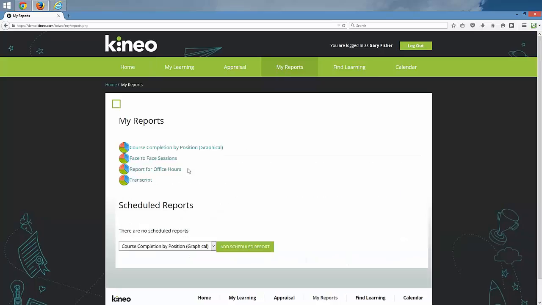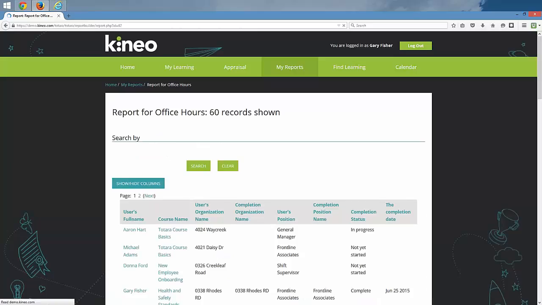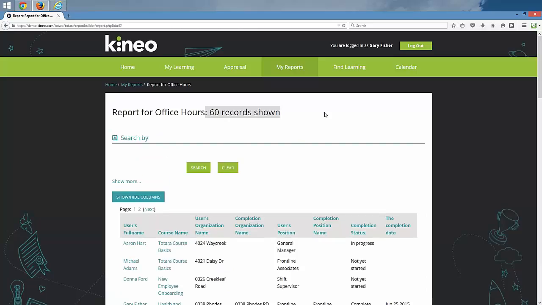But you're going to notice he doesn't see as many reports as I saw as an administrator. There was a reason I was seeing as many reports as I was as an admin: as an admin, you see everything. But because of the content and access tabs, Gary's not seeing as much. So report for office hours, if we click on it, he also sees 60 records at this time.